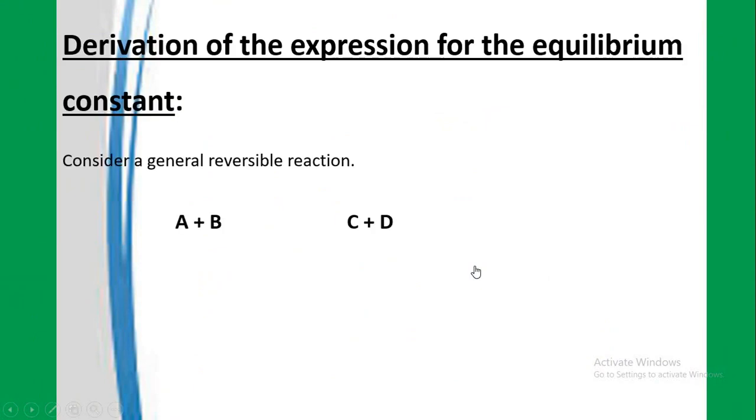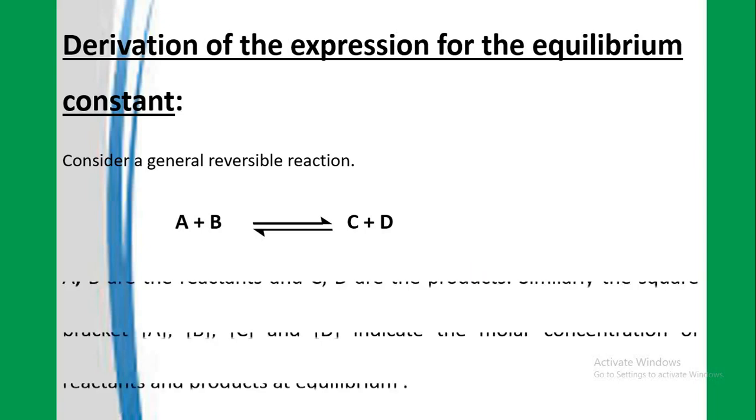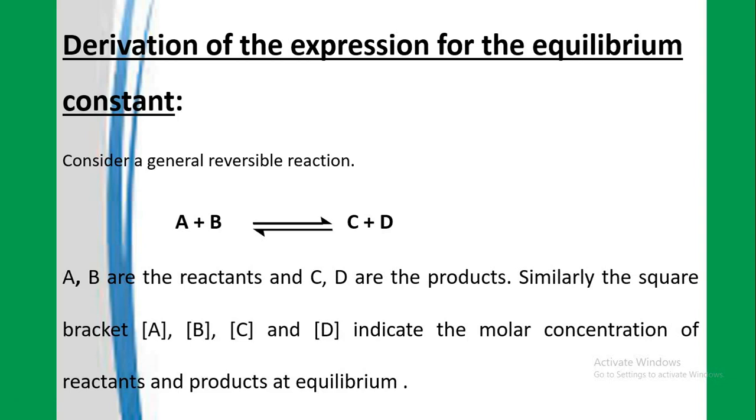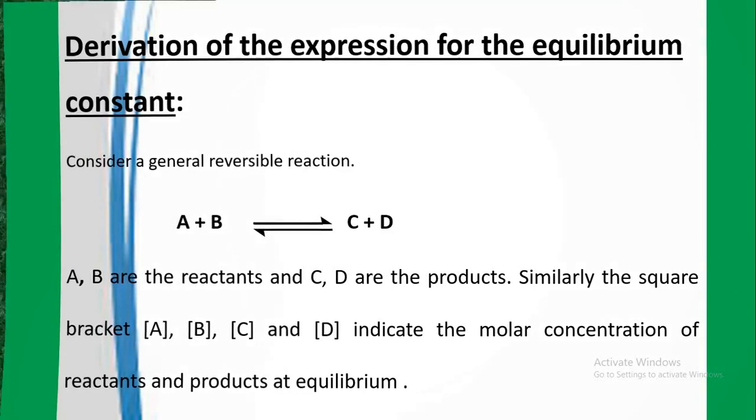We will consider a reversible reaction, A plus B going to C and D. These A and B are separated from C and D with two arrows, one directed from left to right while the other is from right to left. A and B are the reactants and C and D the products. We place A, B, C and D respectively in square brackets to represent them in molar concentration form.